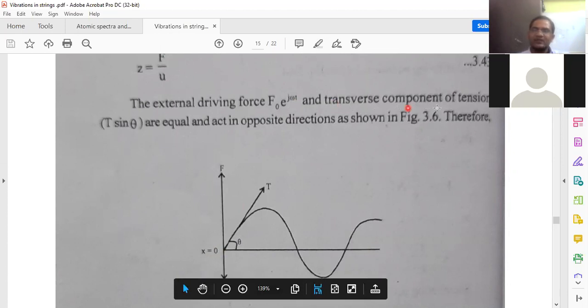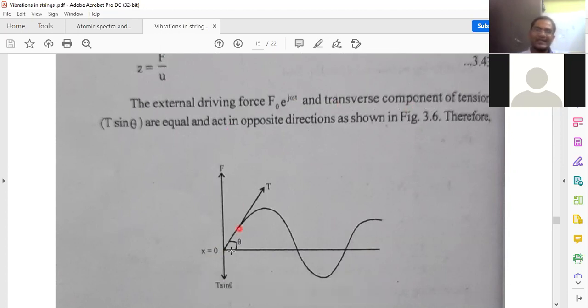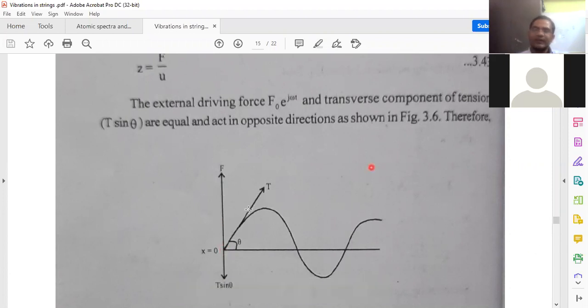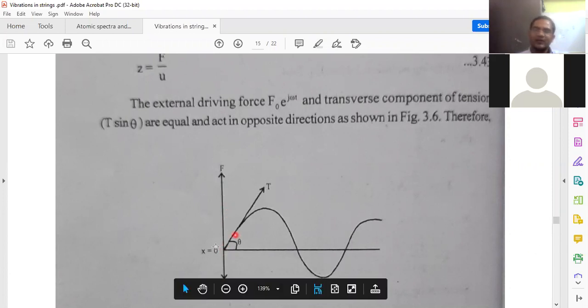Then the transverse component of tension, T sine theta, which are equal and opposite in direction. So what is the component T sine theta? By resolving this T into two components, T cos theta is along this direction, and T sine theta will be in this direction. So when T sine theta is upwards, the driving force will be downwards.